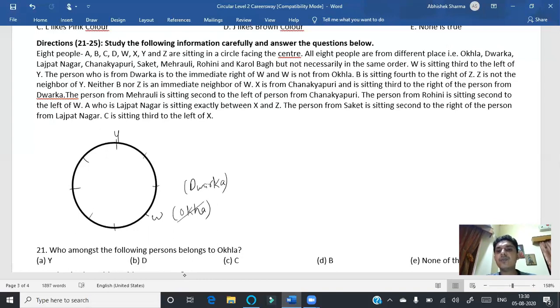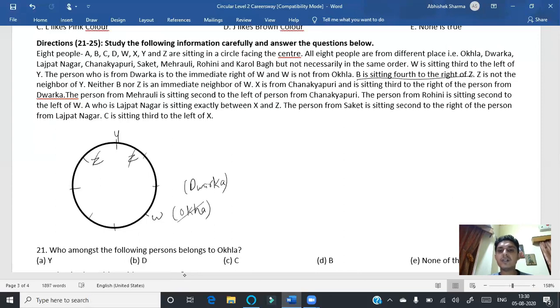B is sitting fourth to the right of Z. Right, B is sitting fourth to the right of Z. So if we put B, so first, second, third, fourth, any arrangement can be there. Z is not an immediate neighbor of Y. So friends, Z will not be here and Z will not be here.